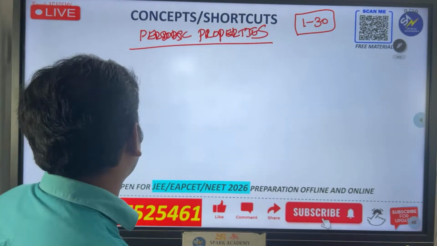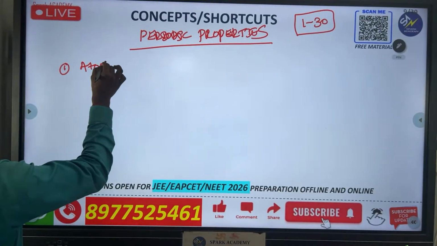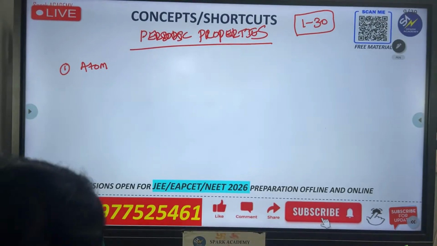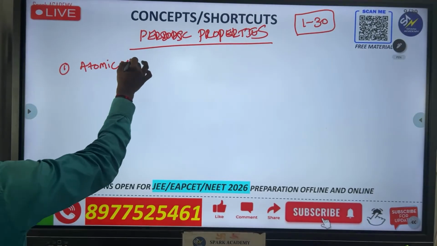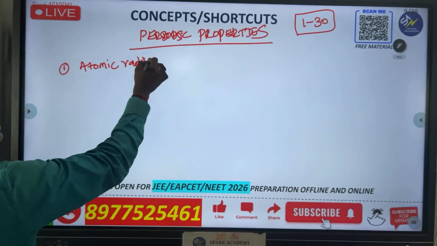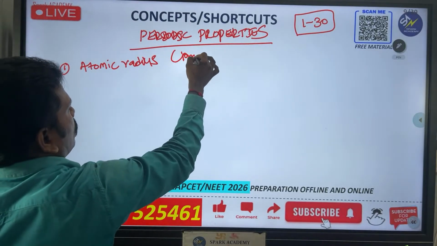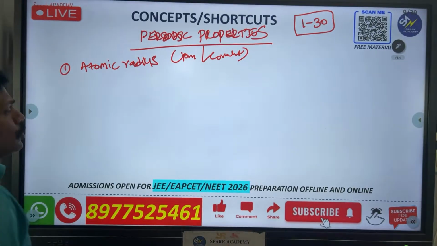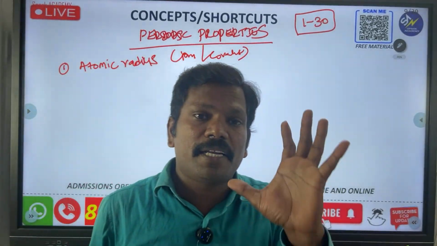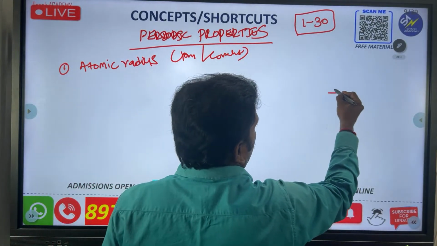Yes, first of all, this is called atomic size, or atomic radius, you have to take that. Generally it is called size, whether it is ionic radius or covalent radius, depending upon the compound, you have to tell that. First one is atomic radius. Simply I will tell like this. For example, you take a diagram like this.